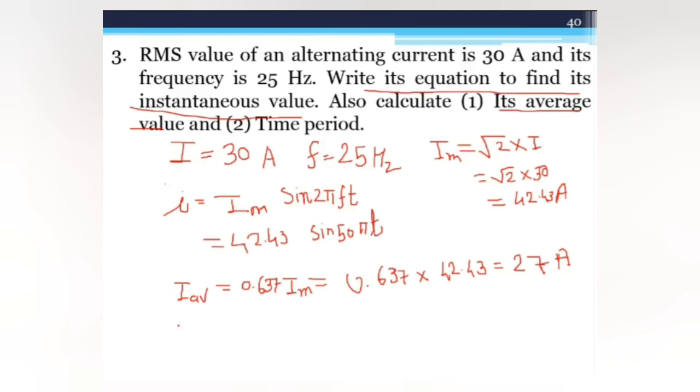And the next is the time period. As you already know, the equation of time period, T is equal to 1 upon f, and here f is 25, that is 1 upon 25. So your time period is 0.04 second.